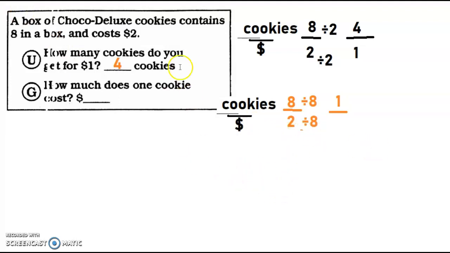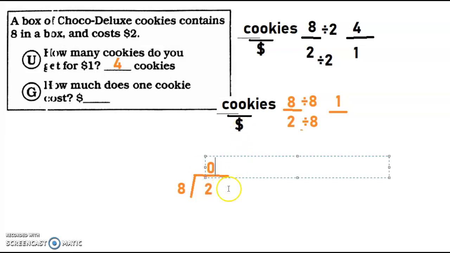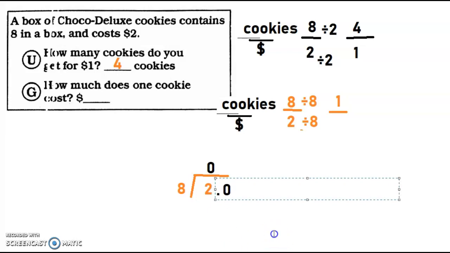And let's work it out. I'm going to have to go in and out. Alright, here we go. So 2 goes on the inside, right, because I'm doing 2 divided by 8. 2 goes on the inside and 8 goes on the outside. And we know 8 goes in here 0 times. 8 times 0 equals that. So I'm going to have to add a decimal and a 0. And my decimal, I can just bring it straight up right now. I might as well do it now so I don't have to worry about it later or forget.